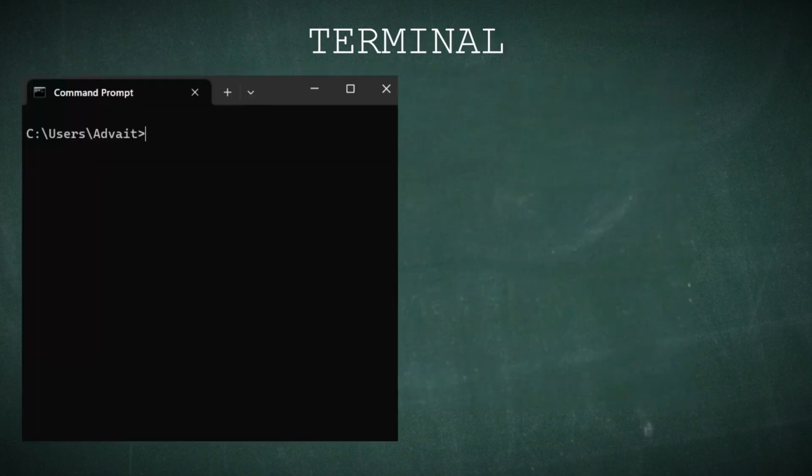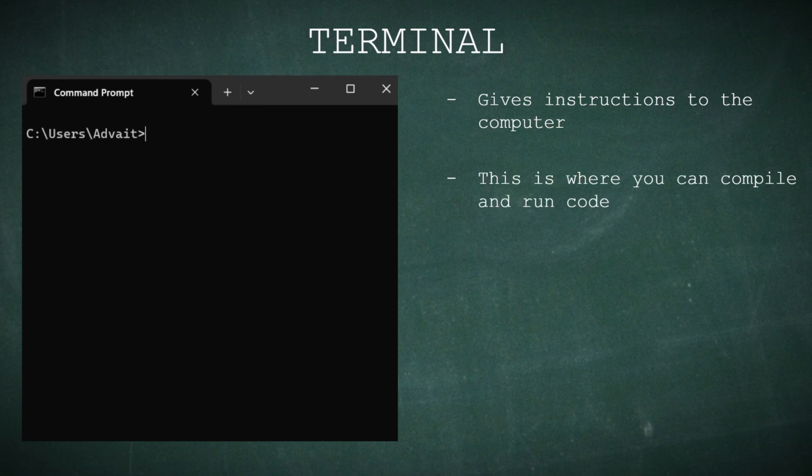The terminal or command prompt is where you give instructions to your computer. This is where languages like C have to be compiled before being run. It is good practice to know how to use the terminal since you can run debuggers from there and even use it as a way to give input to your program.